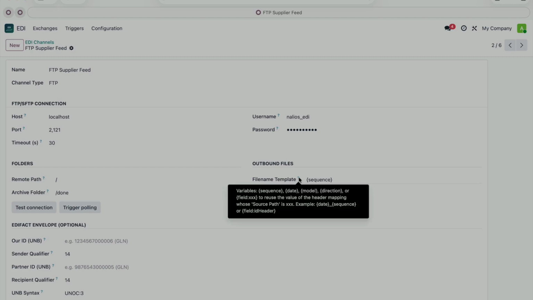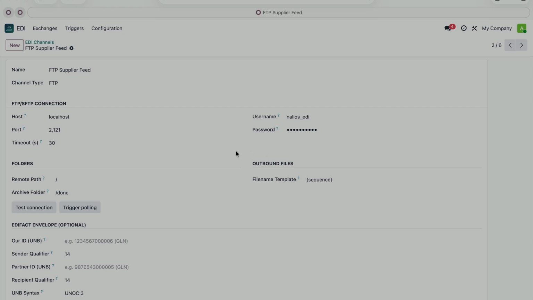And an important point, file retrieval isn't done manually. There's a single global scheduler running, unique across the system, that pulls all your channels, FTP, SFTP, and so on. It's not one scheduler per channel, just one for everything, configurable from the settings. Next, which goes along with FTP, is AS2.